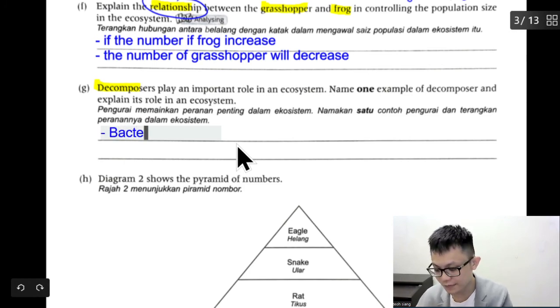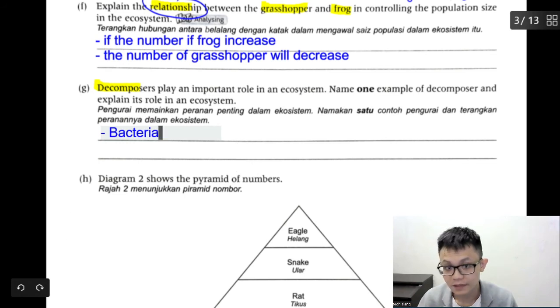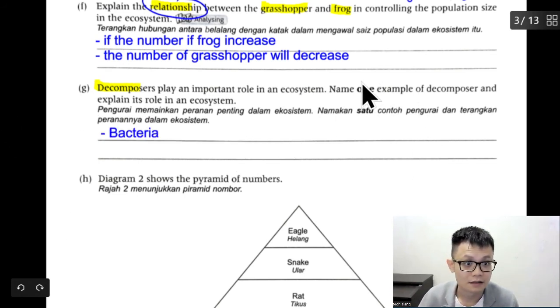So this question will be a 2-mark question since they are asking 2 questions. So I already answered the first question. Name one example, okay, bacteria. And the role, what is the role of bacteria?